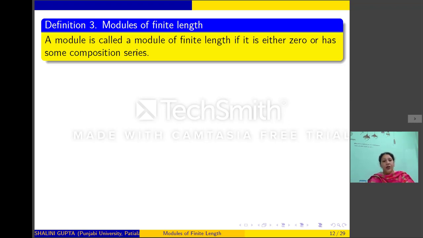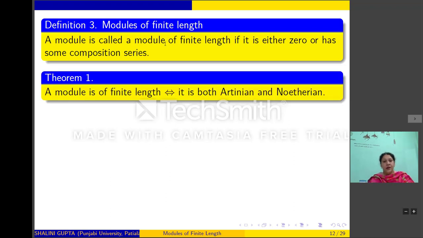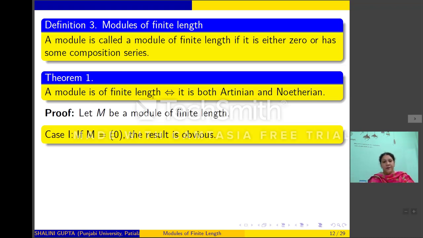Now, we will show in this theorem that a module is of finite length if and only if it is both Artinian and Noetherian. So if a module is both Artinian as well as Noetherian, then it will be of finite length. Let us prove this.